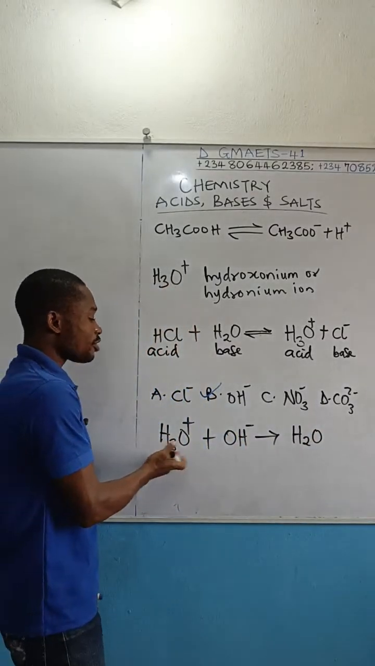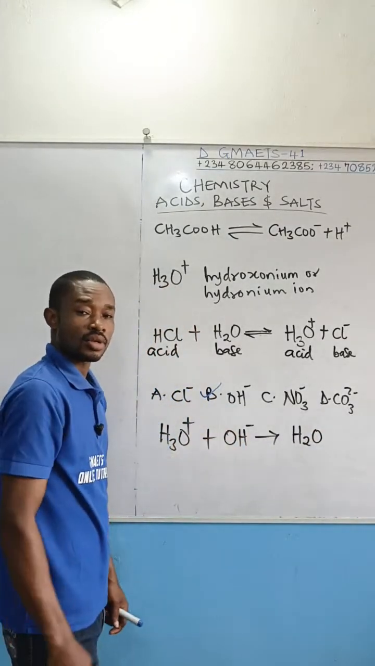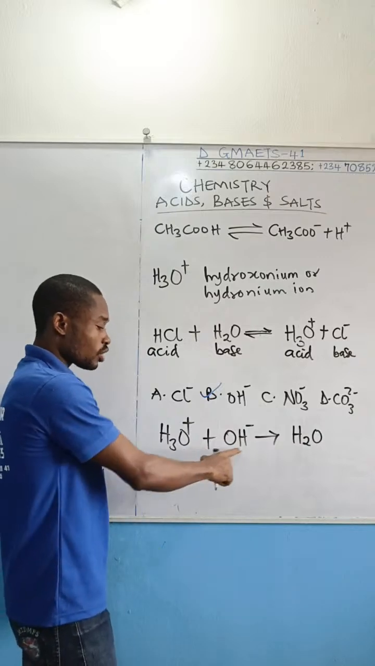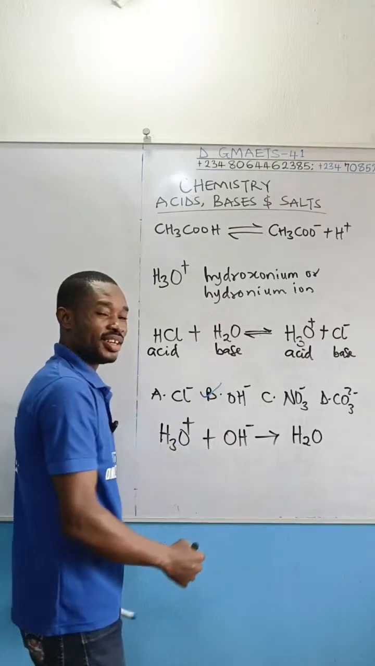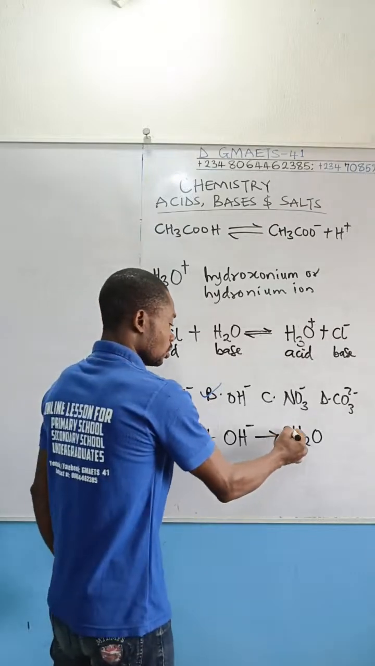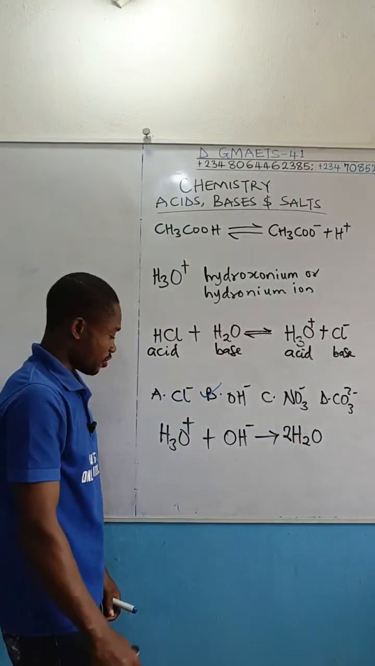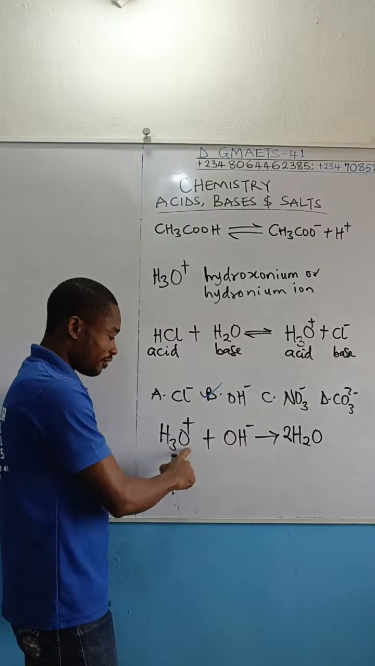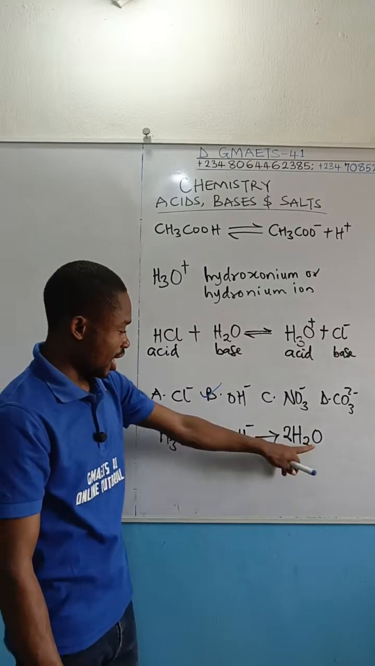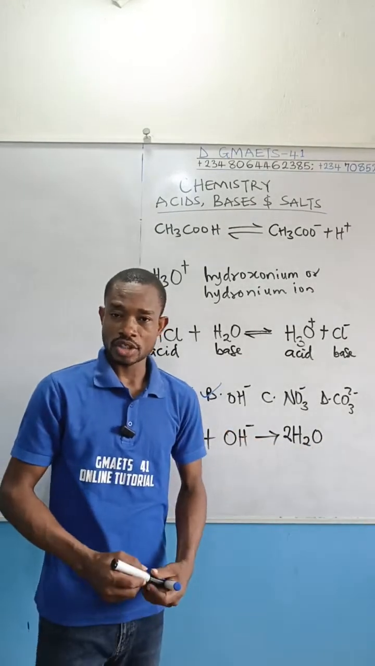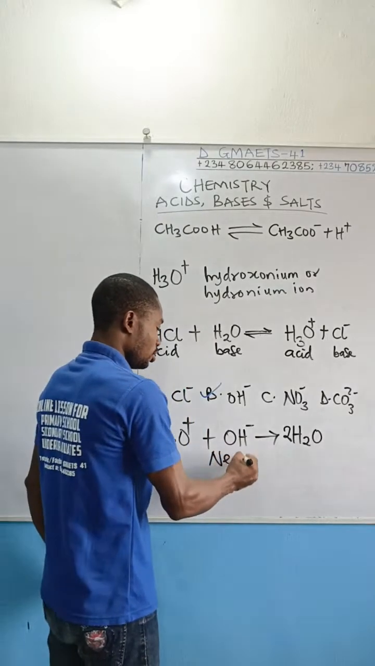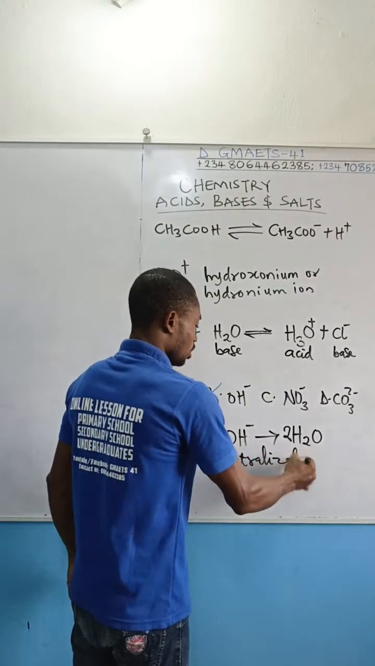How many hydrogens do we have in the reactant? 3 hydrogens plus 1 hydrogen, making it 4 hydrogens. So attach 2 here to balance hydrogen. How many oxygens do we have there? We have 2 oxygens, and it's the same as the product. So the equation is balanced, and this is a neutralization reaction.